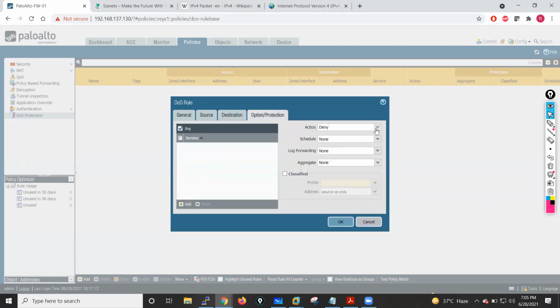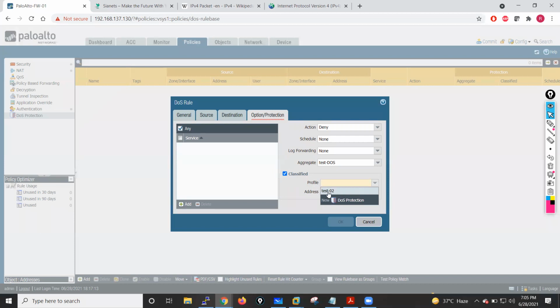Options. Now here we can define the options. The action is deny, allow or protect. Protect means it will basically protect you. Deny means it will drop the packets. We will go with deny. We can also schedule this if we want to. In log forwarding, we can define it. In aggregate, we can use our aggregate DOS profile here, and we can use the classified one as well in the same rule.